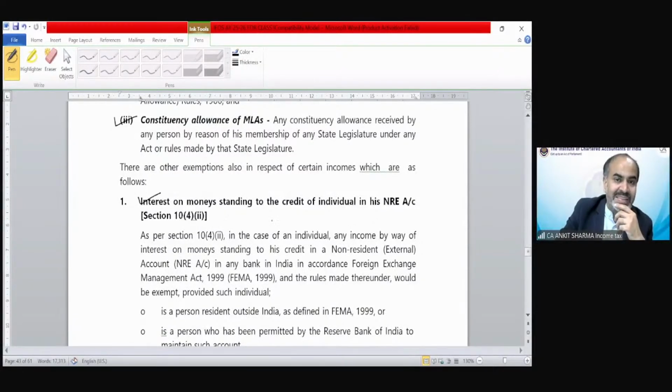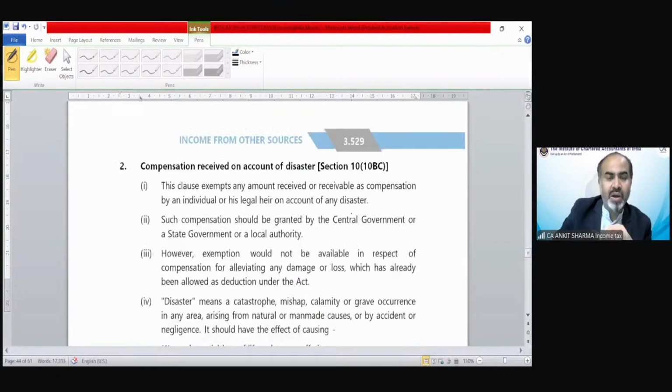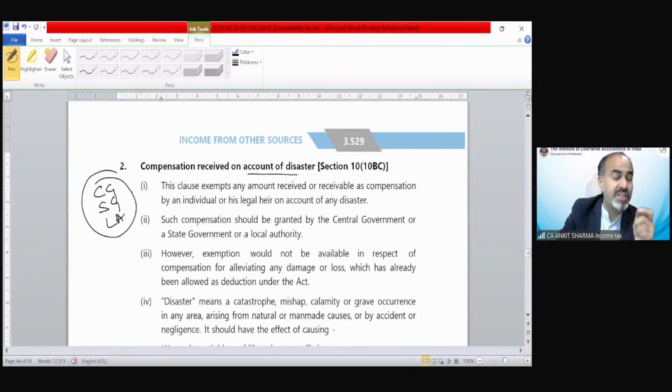Interest on money standing to the credit of an individual in his NRE account. So if there is any interest income from an NRE account, that is going to be taxable under income from other sources. Compensation received on account of disaster. Due to any natural disaster, if compensation has been paid by the state government, central government, or local authority, then this compensation is exempted in the hands of the receiver, due to natural calamities like flood, earthquake, typhoon, hurricane, etc. But remember, it should be received from these organizations.